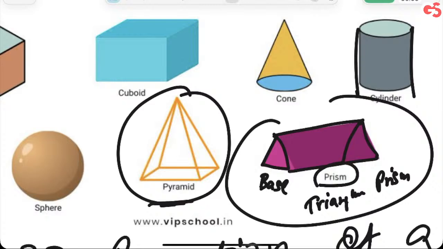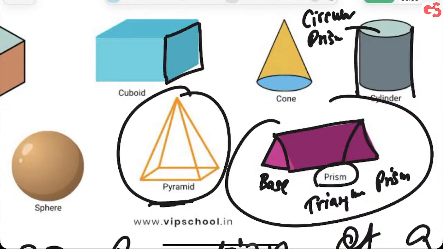Similarly, you can call cylinder also to be a prism. What kind of prism? It's a circular prism. Understood? Cylinder is also a prism. What kind of prism? Circular prism. In fact, cuboid is also a prism. What kind of prism? It's a rectangular prism. Got it? So rectangular, circular, triangular depends on what base we are considering. Is that clear, guys? All of you got it?